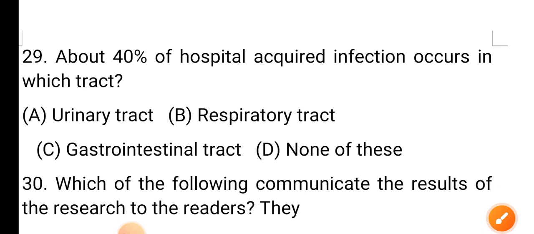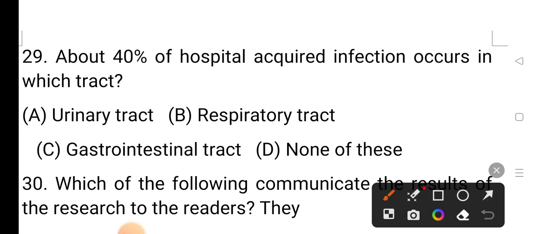Question number 29. About 40% of hospital acquired infections occur in which tract? Option A is urinary tract. Option B is respiratory tract. Option C gastrointestinal tract. And option D is none of these. The correct answer is option A, urinary tract.